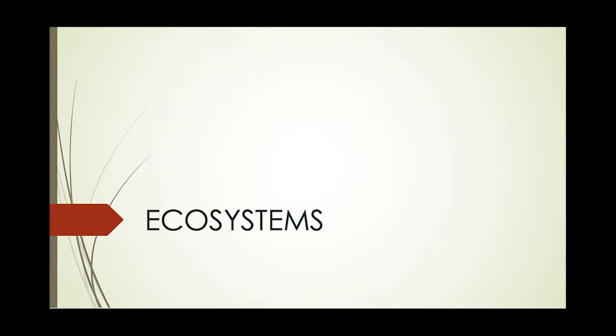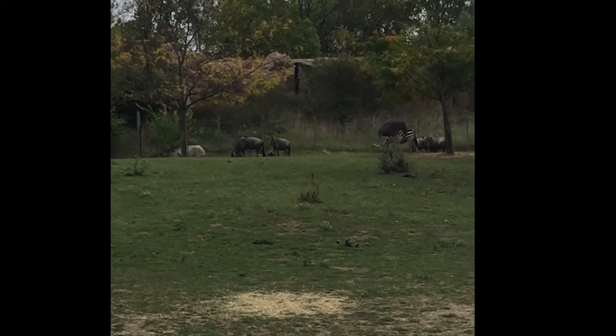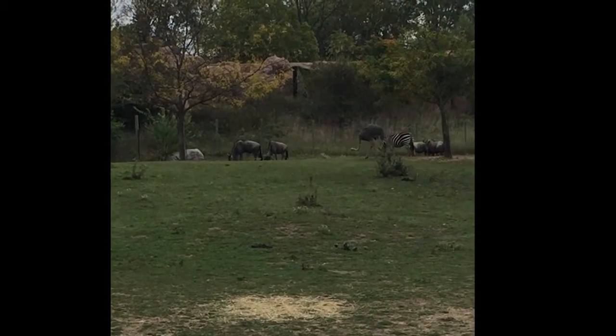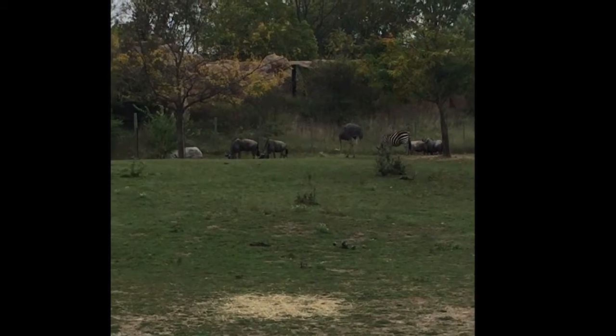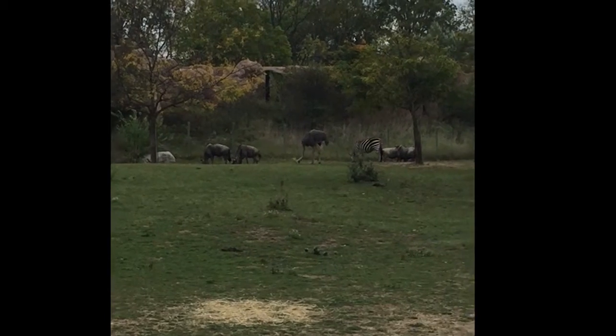Ecosystems. An ecosystem includes all of the living things in a given area, interacting with each other and also with their non-living environments such as the air, water, and the soil. This very complex, wonderful interaction of living things and their environment has been the foundation of energy flow and recycling of carbon and nitrogen.